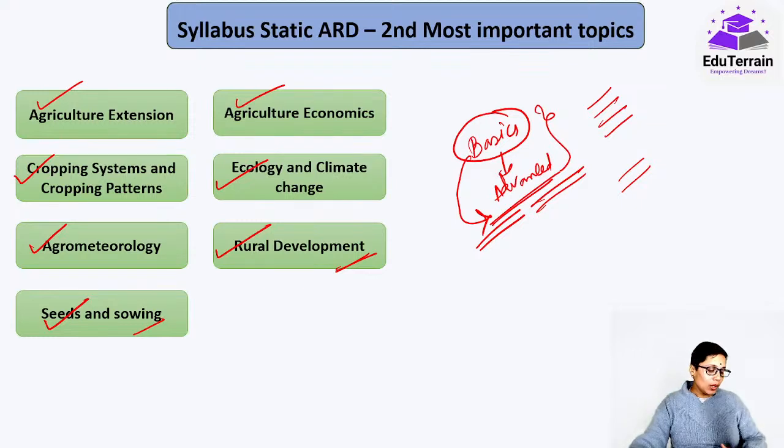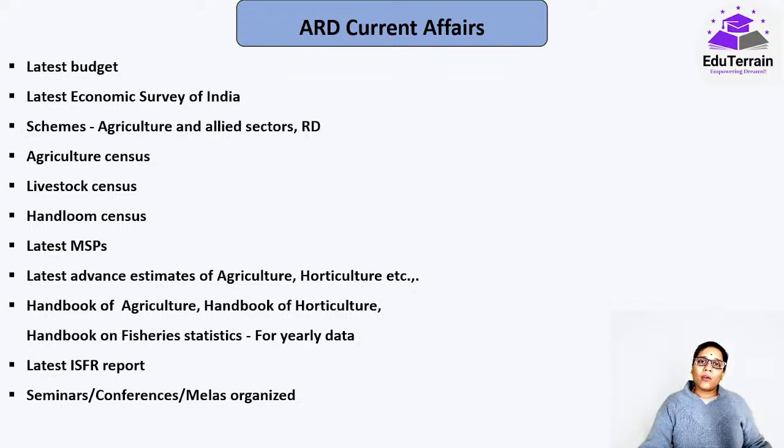So that again you have to put it on the paper, that is you have to write answers on the descriptive part. Okay, now ये तो ARD static का हो गया. Now let's look at the ARD current affairs. So what are the various ARD current affairs that you have to look?